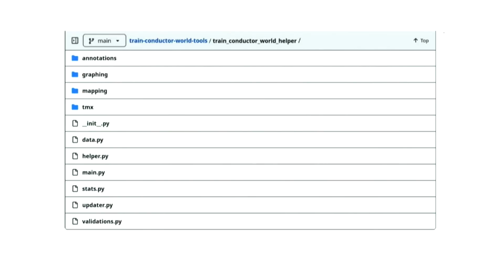But when I look at where I'm at now, I can easily hazard that the project has something to do with graphs and annotations and mapping and stats and so on. But why was it so messy? How did it become like this?